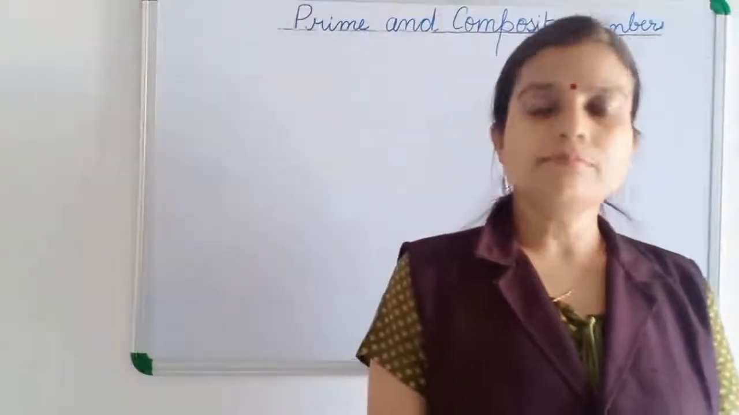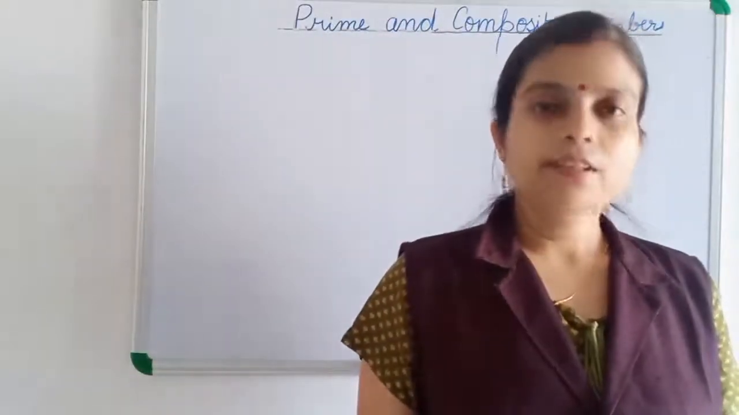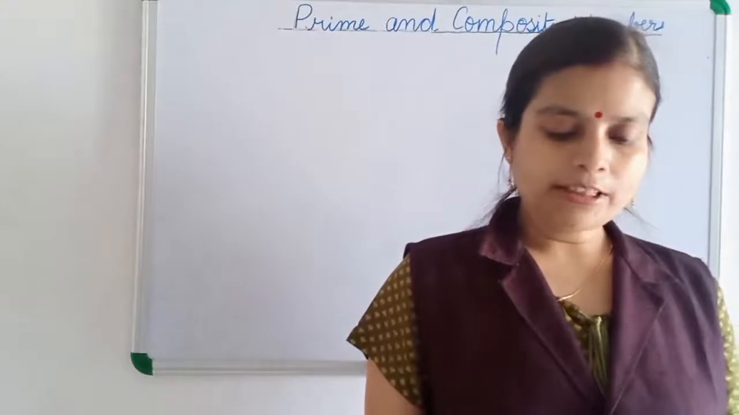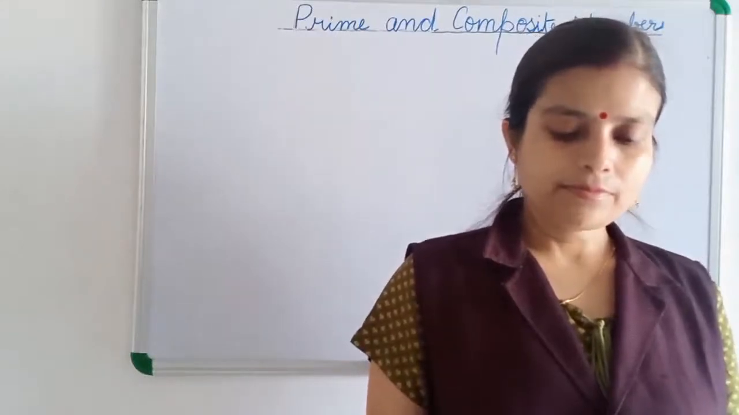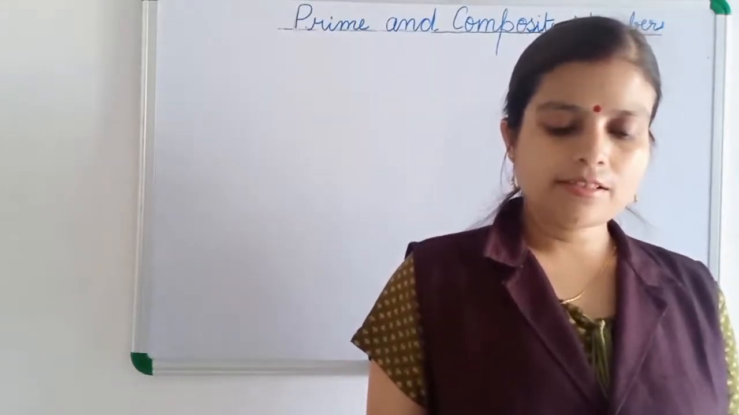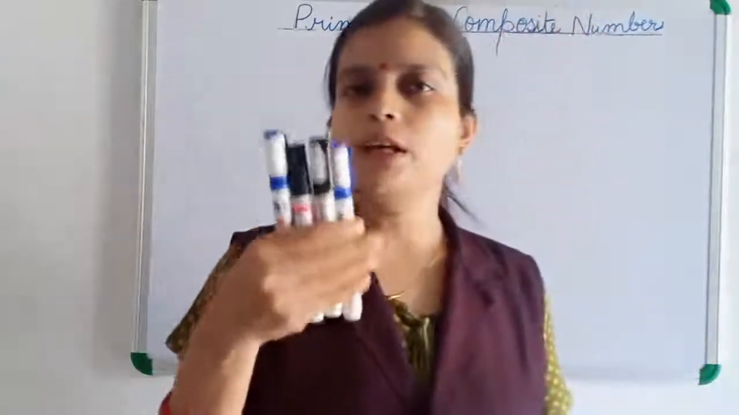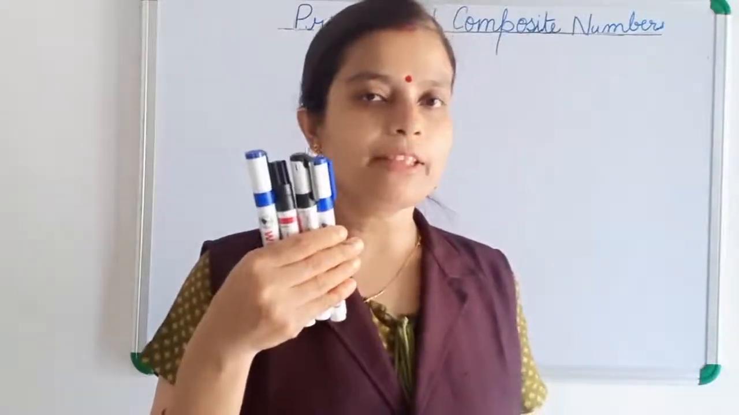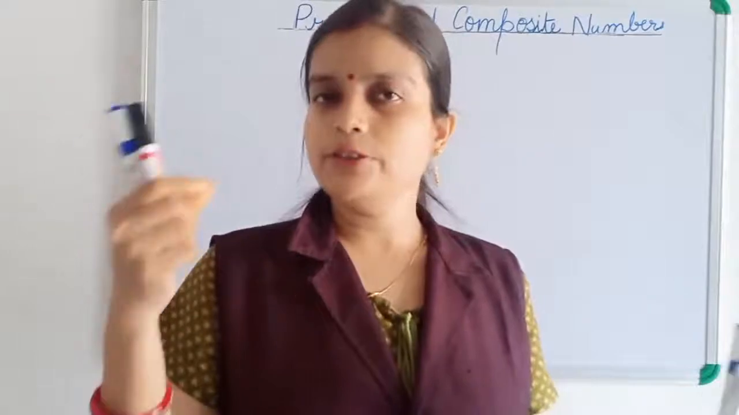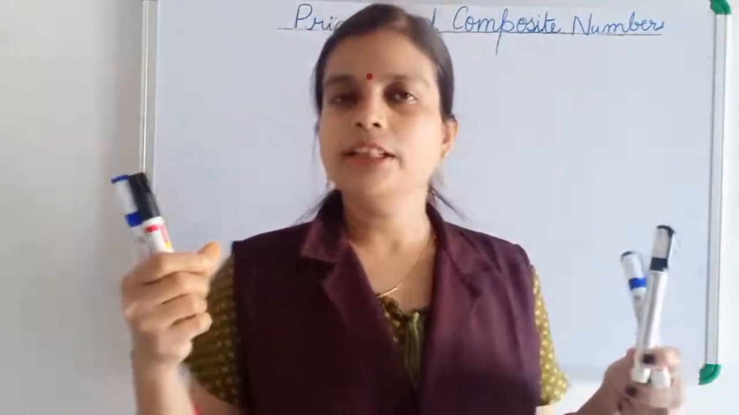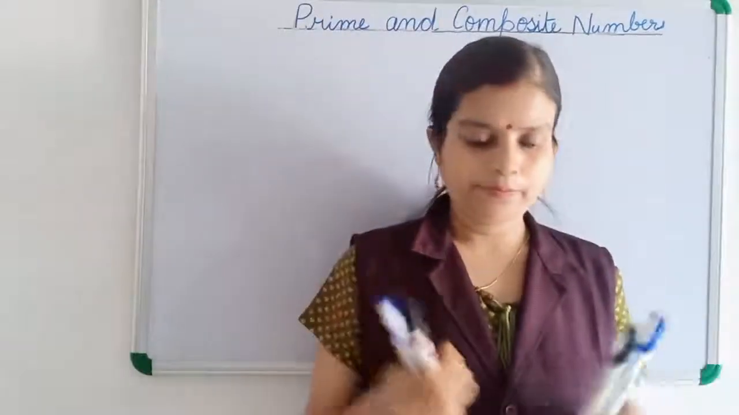Class student. Now you just answer some simple questions here. Children, we can divide this 4 marker into 2 equal groups. We can divide now 2 and 2. Okay? We can divide into 2 equal groups.